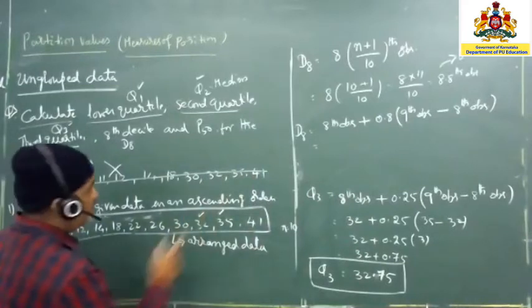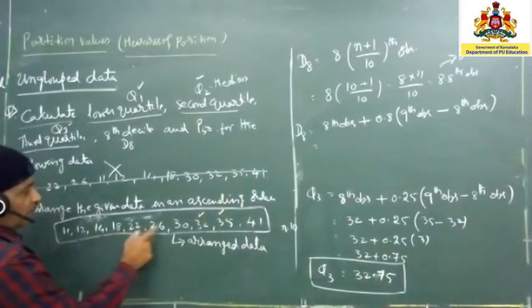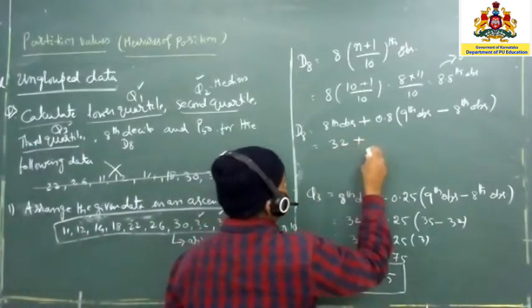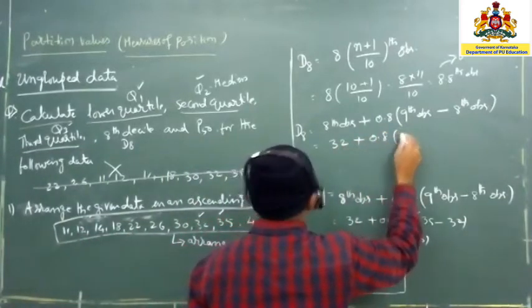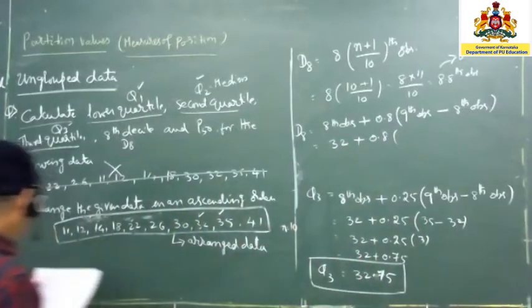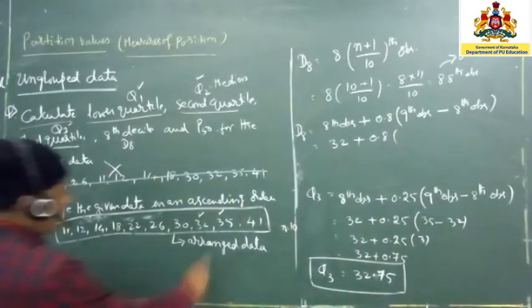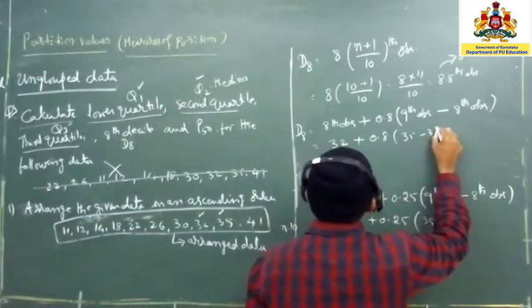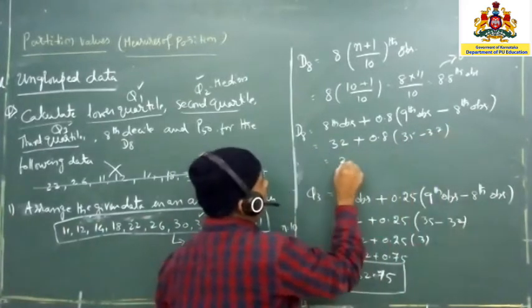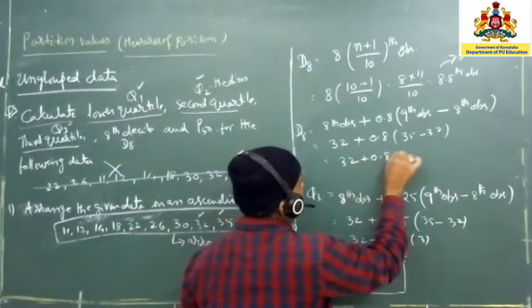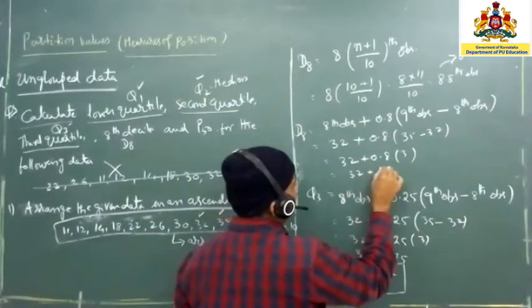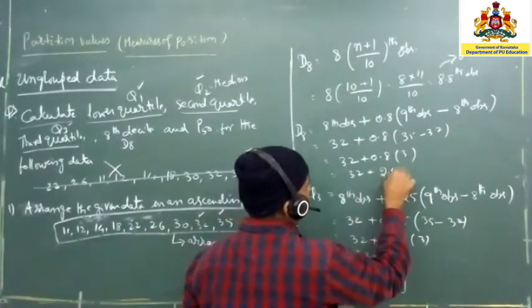So what is the 8th one? 1, 2, 3, 4, 5, 6, 7, 8. The 8th is 32, plus 0.8 into the ninth one. What is the ninth one here? The ninth one is 35, already we have taken. So 35 minus 32. So now here 32 plus 0.8 into 3. So 32 plus, 0.8 into 3 is 2.4, that is 2.4 you will get.